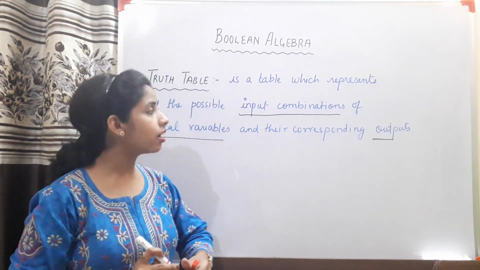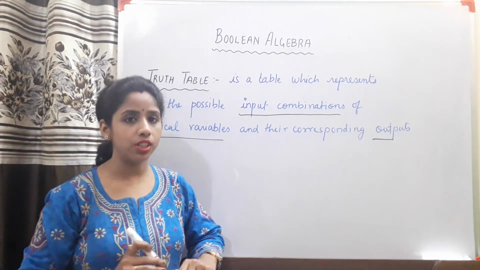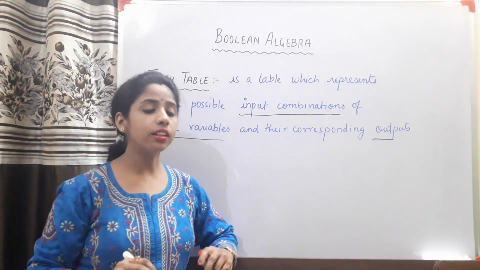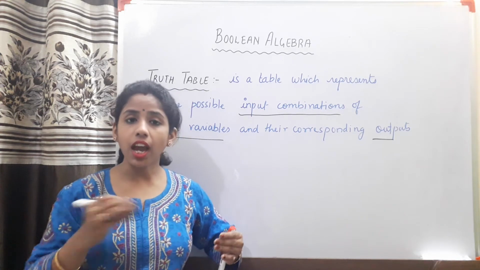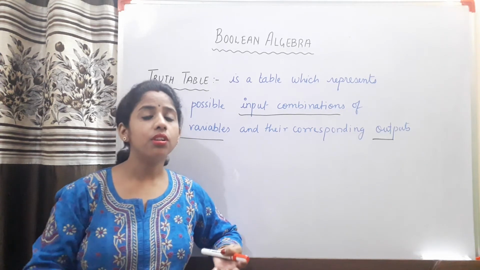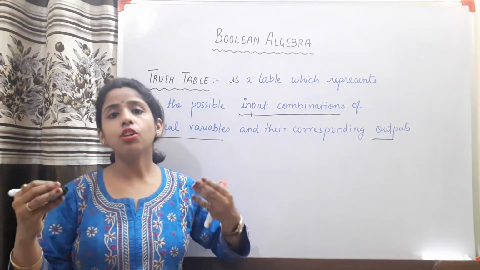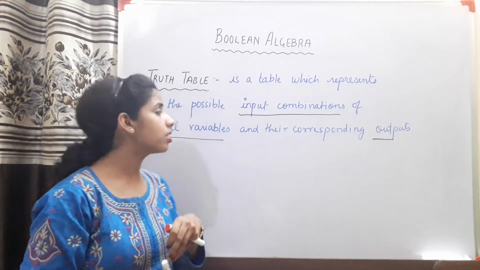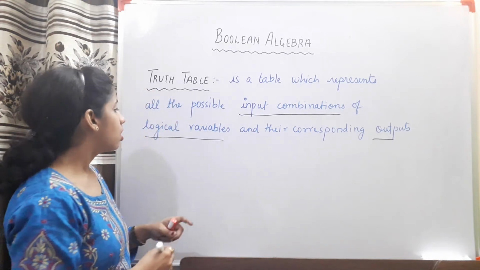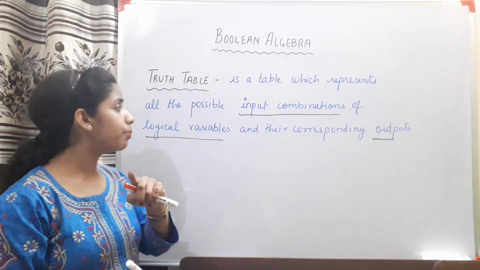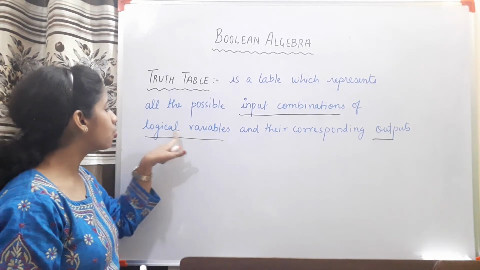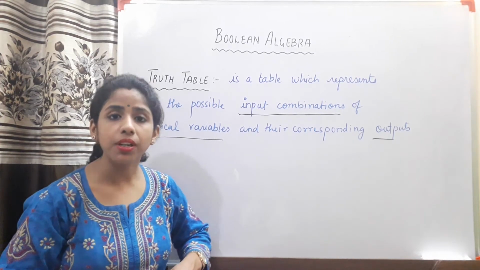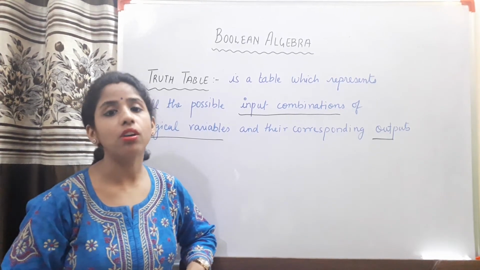Here you will be given a situation and there will be numerous possibilities in that situation, and we have to compute the result of that situation in all the possibilities of its input. Before coming to the example, first notice that we have logical variables, and a logical variable is a variable whose value is either 1 or 0.